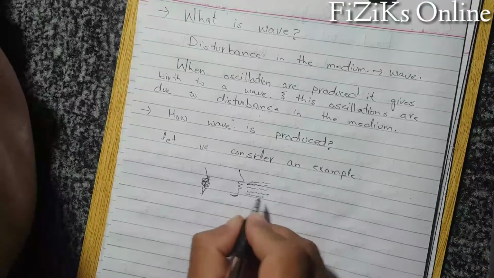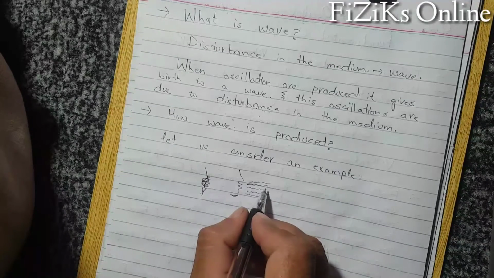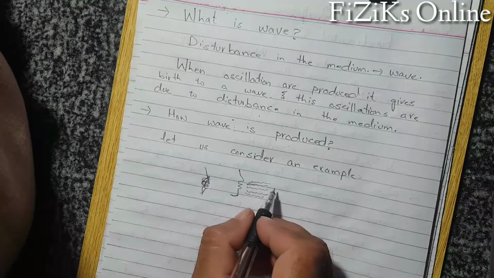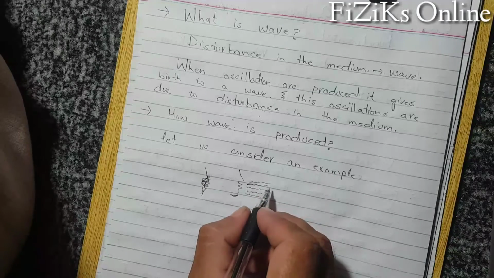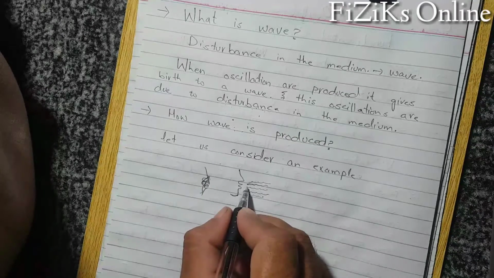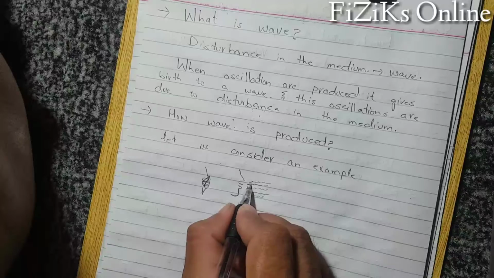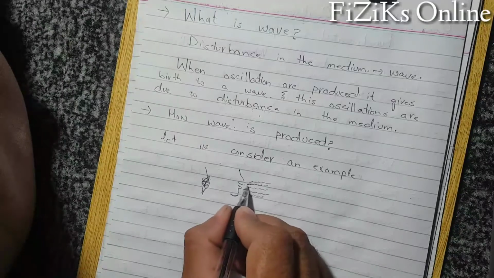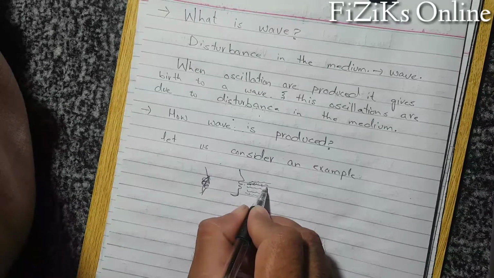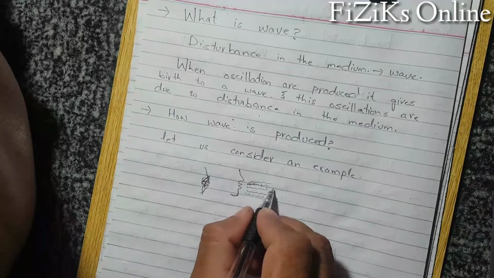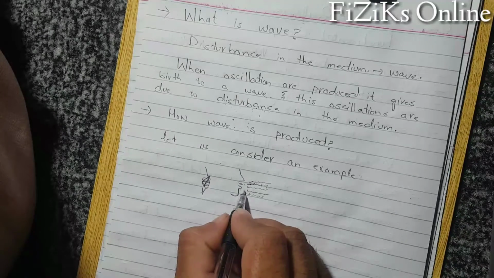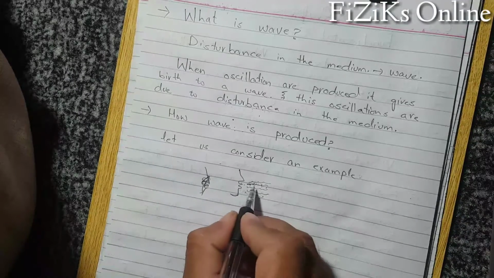Before he starts speaking, the particles of the air were performing their own motion, their own vibration. They were not disturbed. As he speaks, the energy is transferred in the form of sound waves. This energy or this sound disturbs the particles of the medium, which start vibrating, and this person was the source which produces the sound or the disturbance.